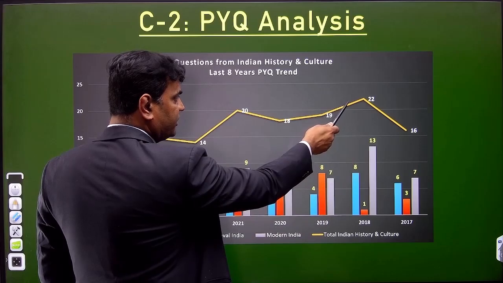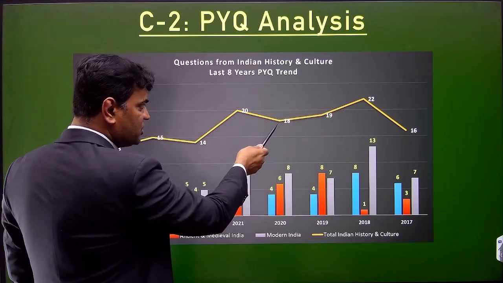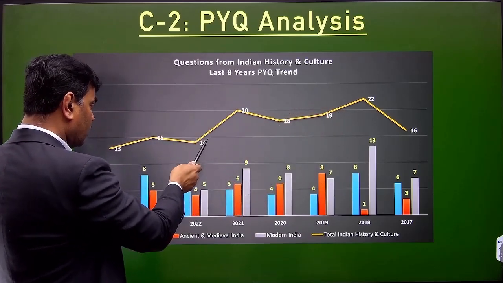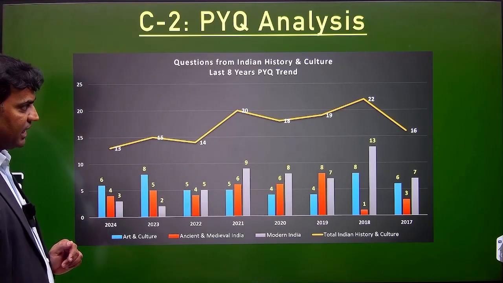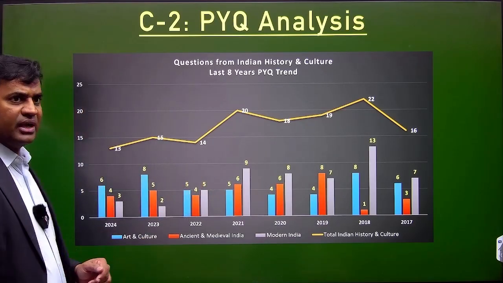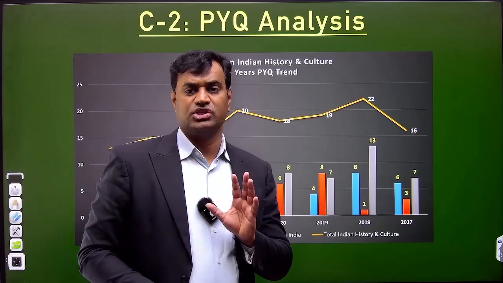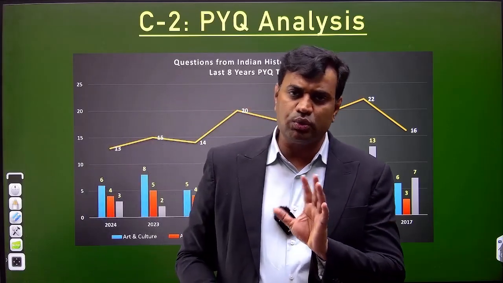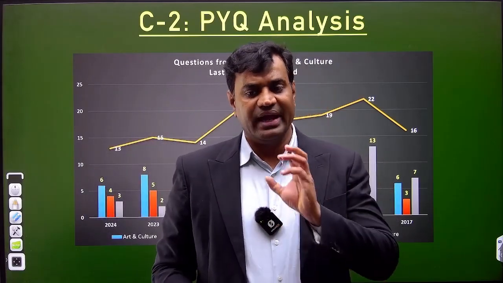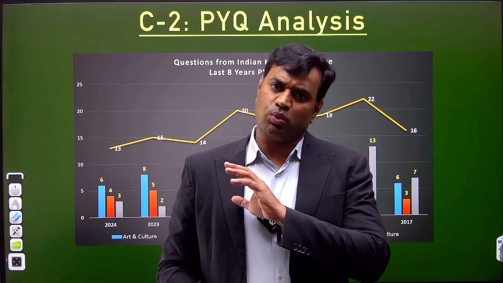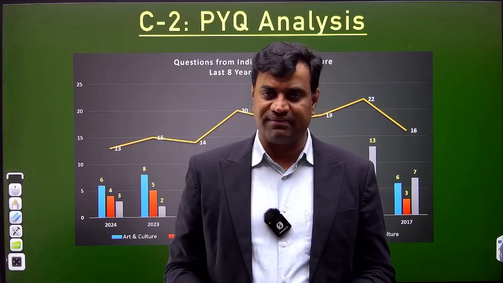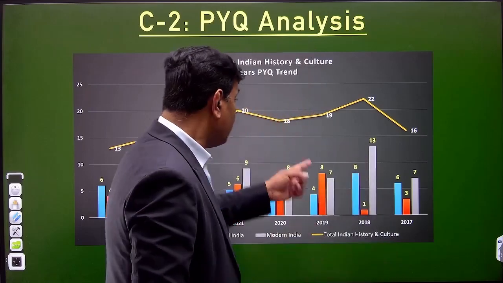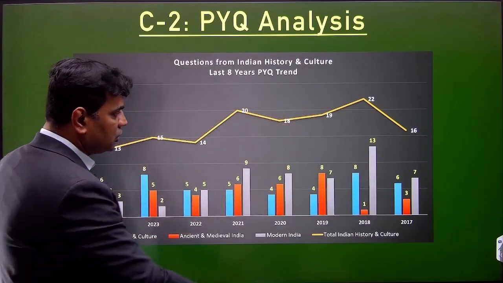It increased to 22, then 19, then almost the same 18, then again 20, 14, 15, and last year it was 13 questions from history, art and culture. That makes it very clear that on an average, you can expect 15 to 16 questions from history every year in prelims, which is quite decisive in nature. Almost 15% of the total paper itself out of 100 questions. Clear? Within that, what is the division?